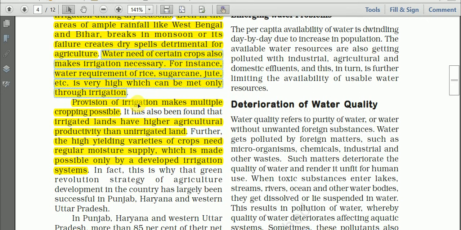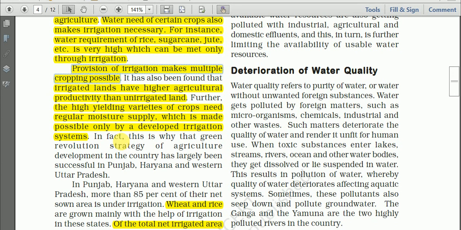Provision of irrigation makes multiple cropping possible. Okay, say if irrigation is provided the whole year, we can cultivate different types of crops in a year, and we can also do double cropping, multiple cropping of any crop. So if water or an irrigation facility is available, then we can grow rice twice in a year or thrice in a year. So in this way, provision of irrigation makes multiple cropping possible.